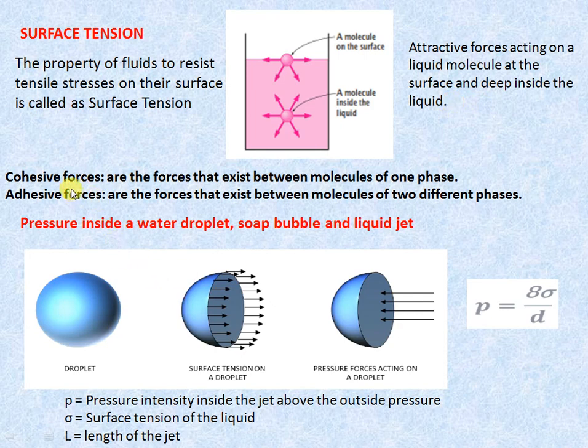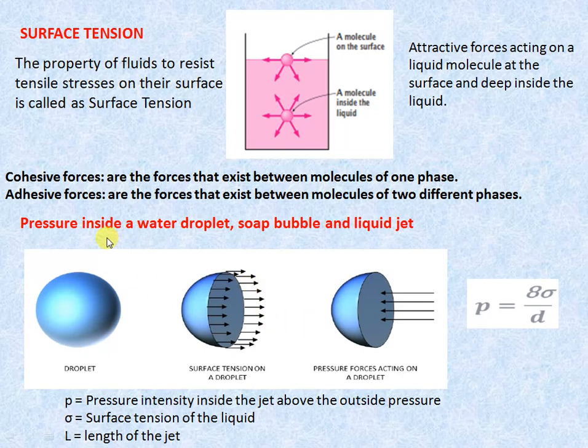So what does cohesive force mean? Cohesive forces are the forces that exist between molecules of one phase. The molecular attraction between the same molecules is known as cohesive force. Adhesive force is the force that exists between molecules of two different phases, meaning the attraction between the glass and water. This attraction is known as adhesive force.